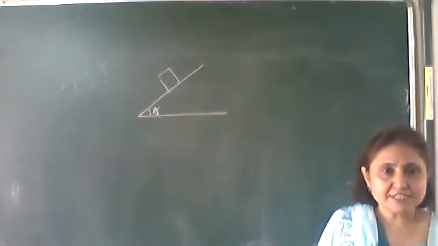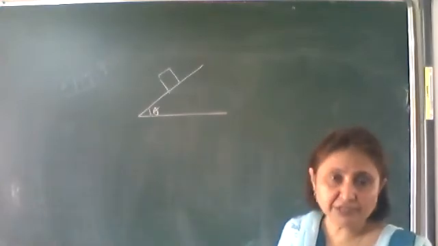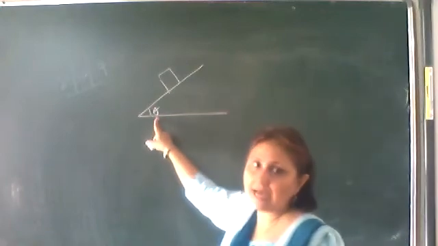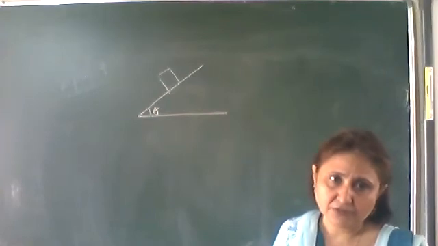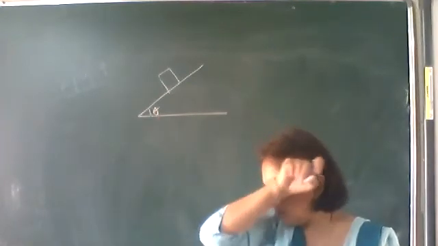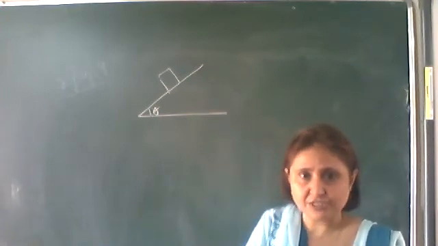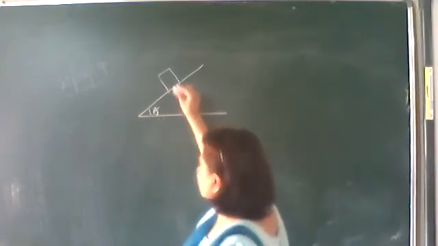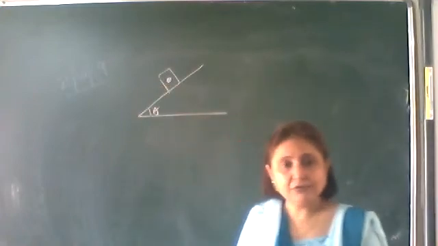Okay, a block is kept on the inclined plane, making an angle theta. Heading, you have written acceleration. Acceleration means this angle of inclination should be greater than the angle of repose. That is, this theta we have taken should be greater than the angle of repose, then only it will begin to slide down. Some acceleration will be there. So obviously this theta is greater than the angle of friction, angle of repose. Okay, now let's draw the forces acting on it.